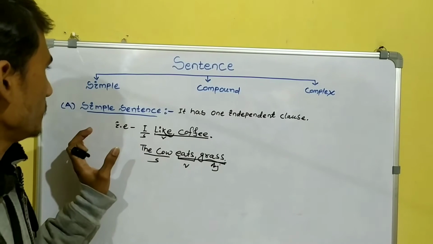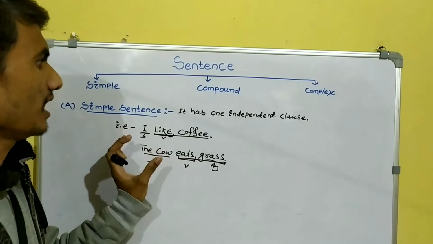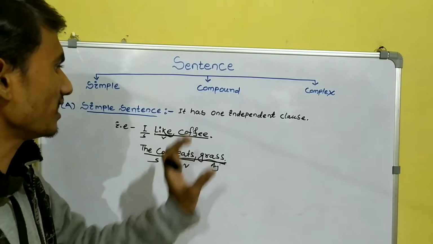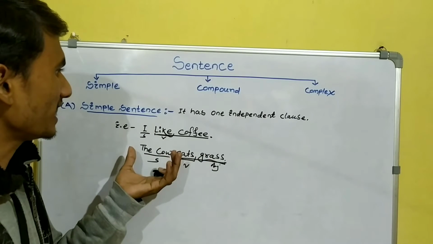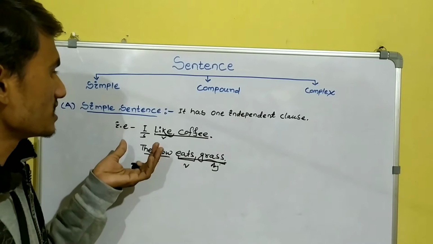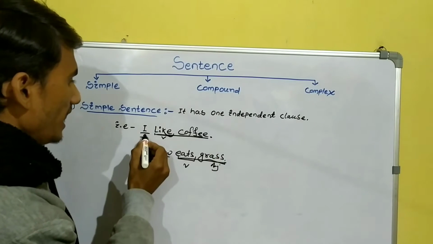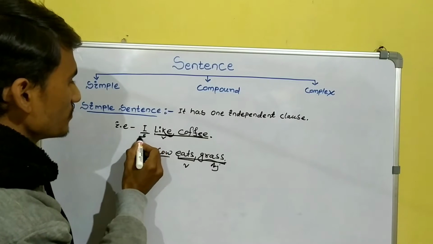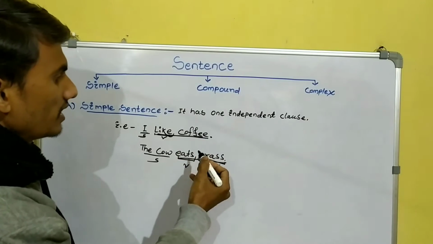So in a simple sentence there is one independent clause, and an independent clause has two parts: the subject part, which contains a subject, and the predicate part, which contains a verb and an object, and many more.